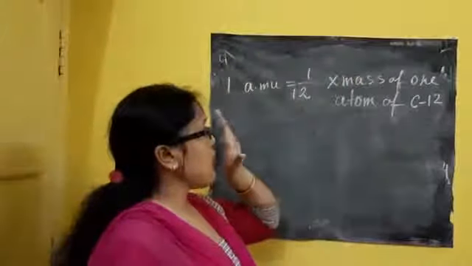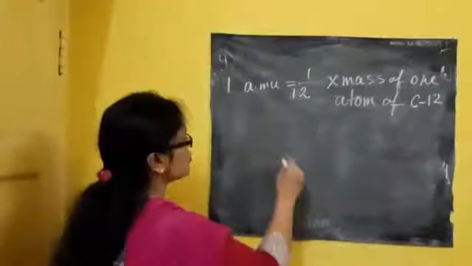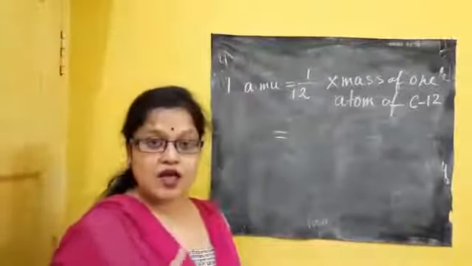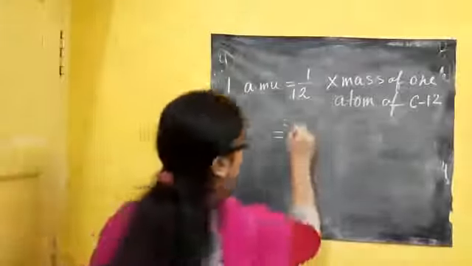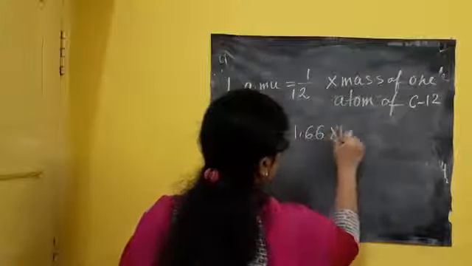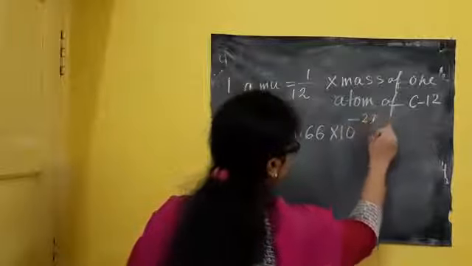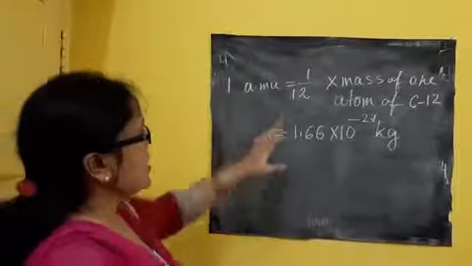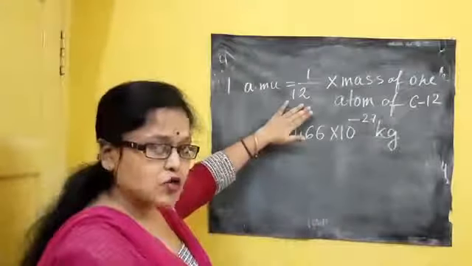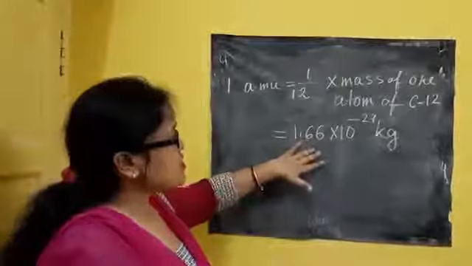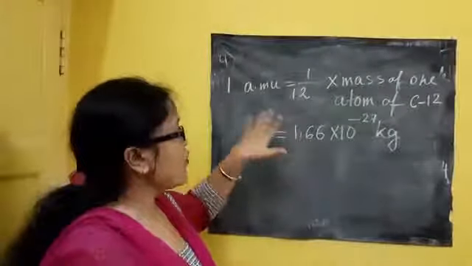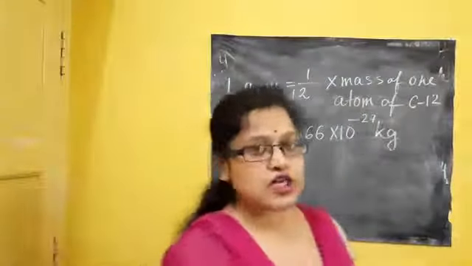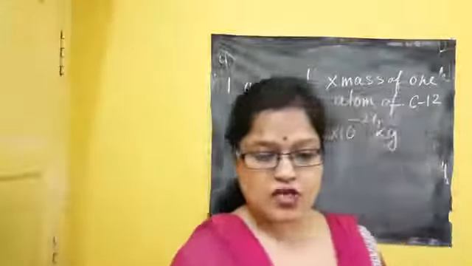So this is AMU, and if you can remember the next line also you can write it. If I do the calculation, I will get that 1 AMU is equal to 1.66 into 10 to the power minus 27 kg. There is no mandate that you need to remember this. If you can, up to this is enough for 1 mark, 2 marks. If you can remember, this is the answer: 1 AMU is 1.66 into 10 to the power minus 27 kg. Derivation is not needed for your exam.